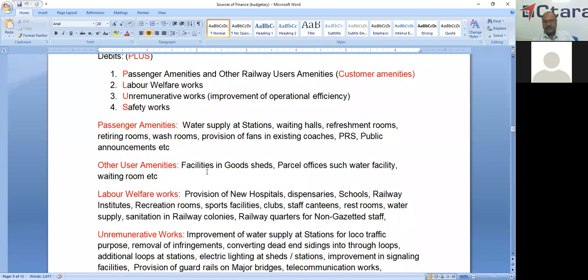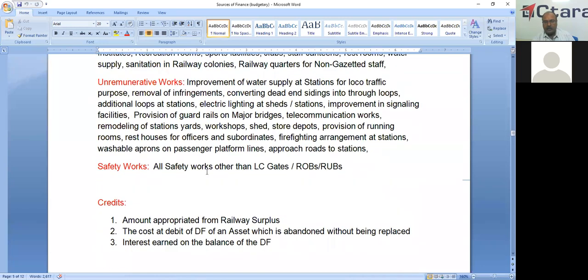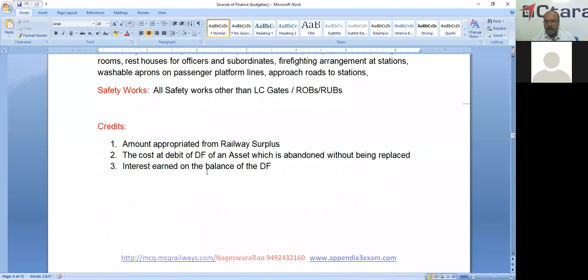These are the debits. And coming to credits, the amount appropriated from railway surplus. After meeting demand numbers 3 to 13 and demand numbers 1 and 2, and after provision of appropriation to DRF and the pension fund, the surplus, whatever is there, is appropriated to various funds including the development fund. So that is the important credit to this fund.